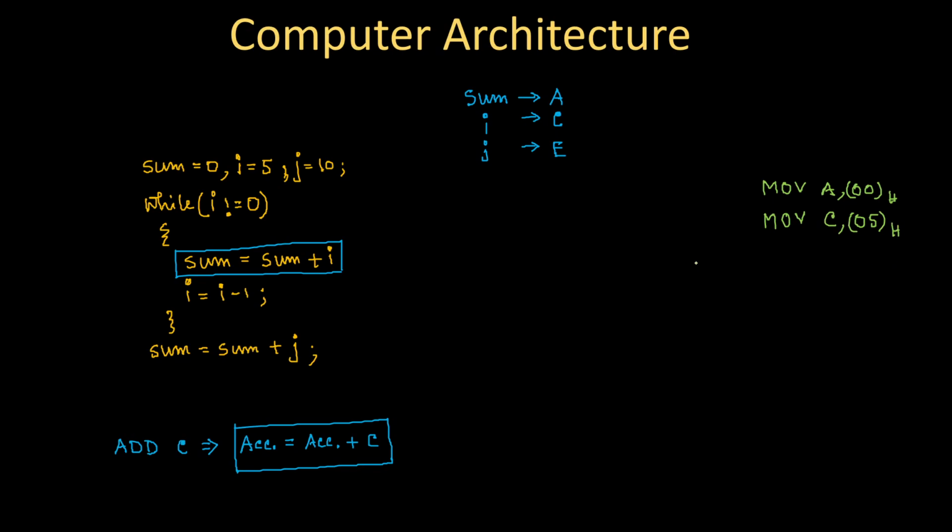(05H). Okay, then j equal to 10. What does it mean? It means that j is mapped to E, so it will be move E, but I will not write 10 here, rather I will write 0A, because 10 in decimal means A in hexa. So you must be very careful about this. Anyway, this is the part of the initialization of my high level language in low level language, and then your loop starts.